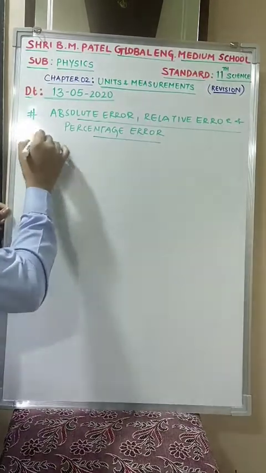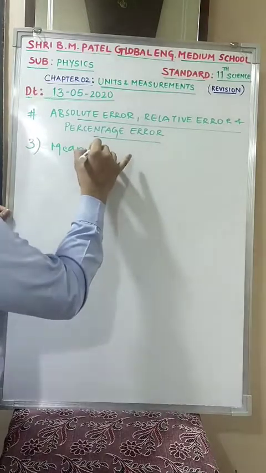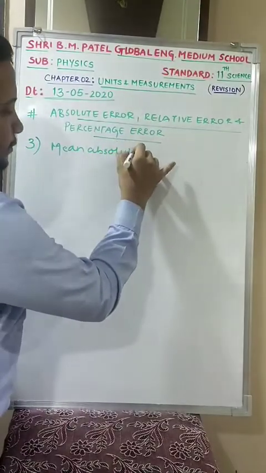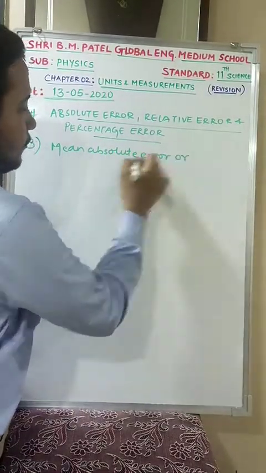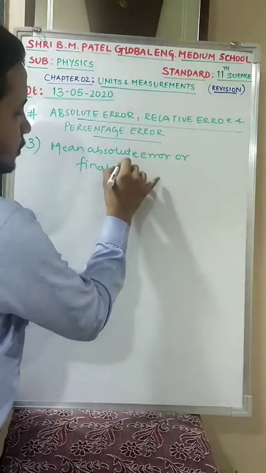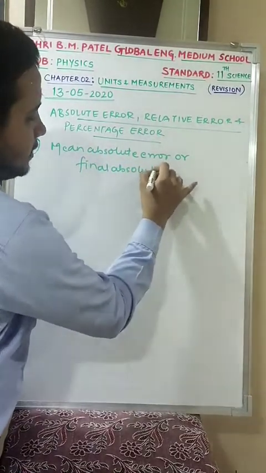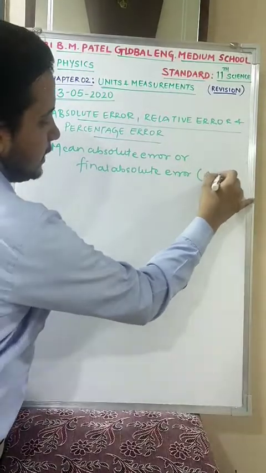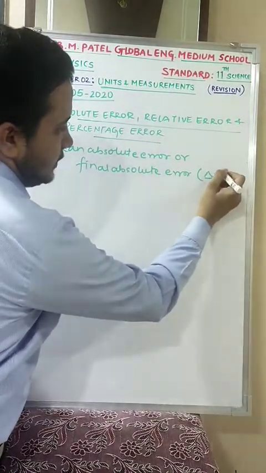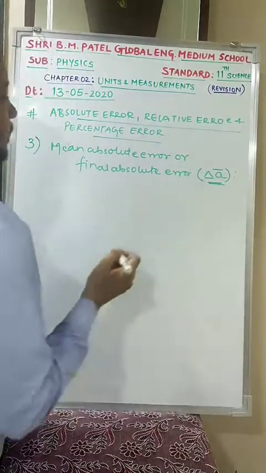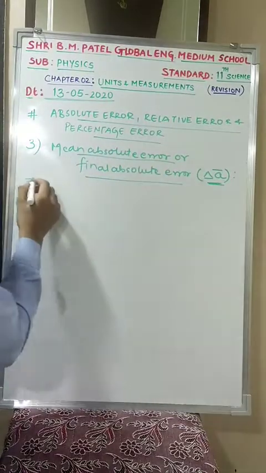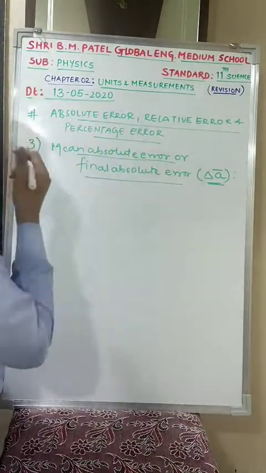Next is mean absolute error, also known as final absolute error, denoted by delta A bar. You can say it is mean, so you put a bar. Now what is mean absolute error, or final absolute error?